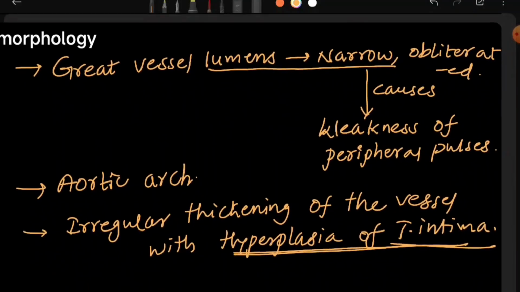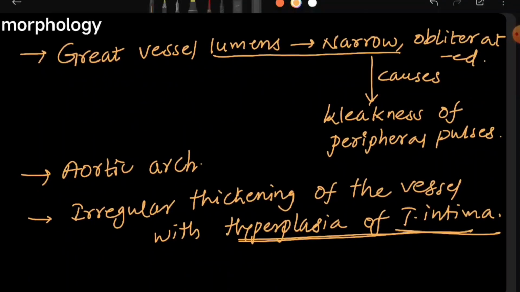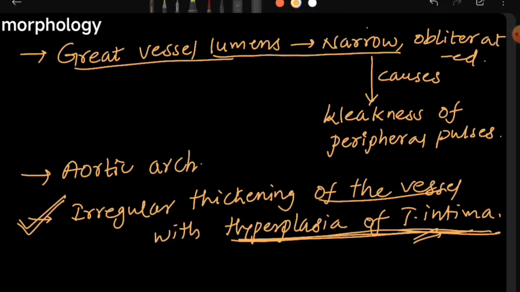Now morphology. In morphology, the first thing to notice is hyperplasia of tunica intima, with irregular thickening of the vessel. The great vessel lumens will be narrow and obliterated, and this is the major reason for weakening of pulses.